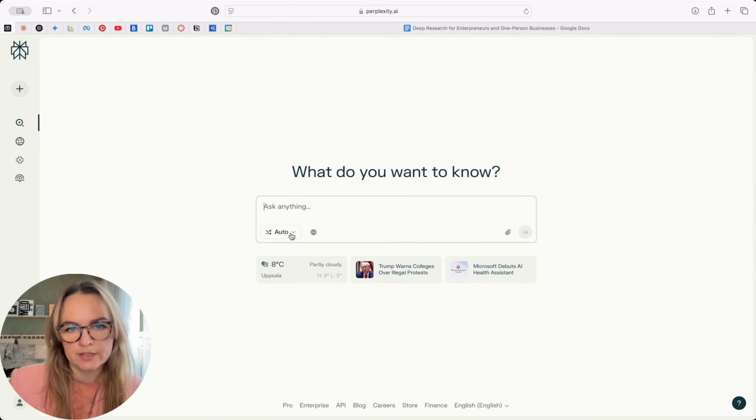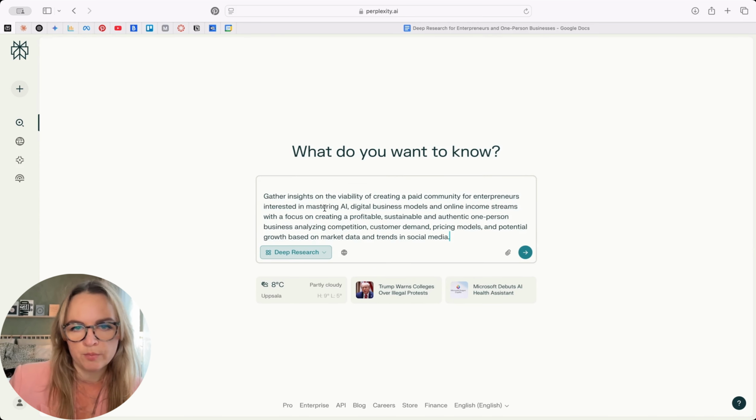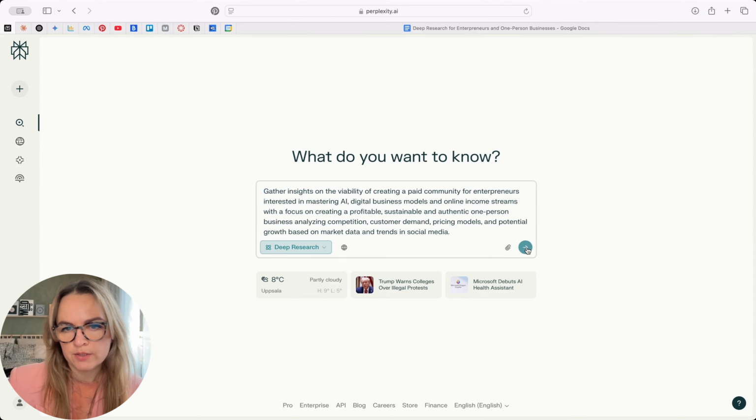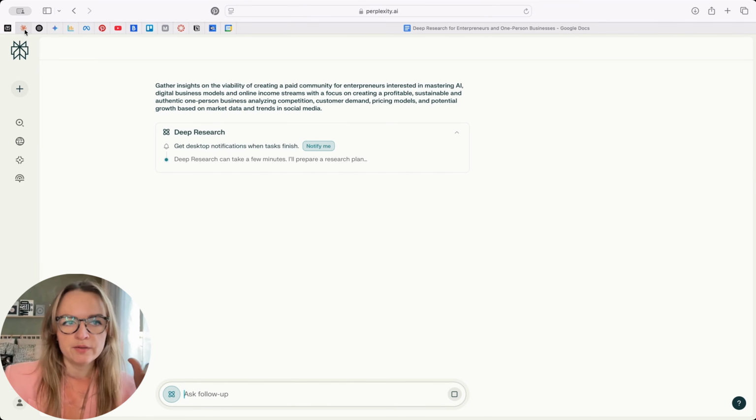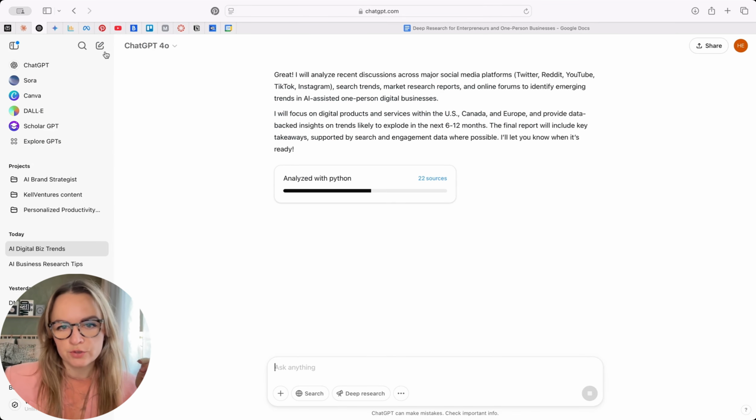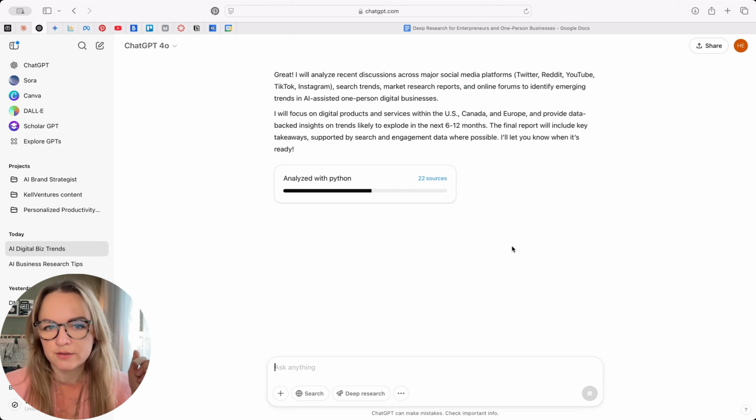So let's start a new thread, and here you go to choose deep research, and we copy paste the prompt, and then we send it off. And you can already see that the interface is different. So now it's preparing a research plan. It will start tapping into different tools and so on. So we'll give it a minute and we'll go back to ChatGPT. ChatGPT is still thinking. It's now on 22 sources.